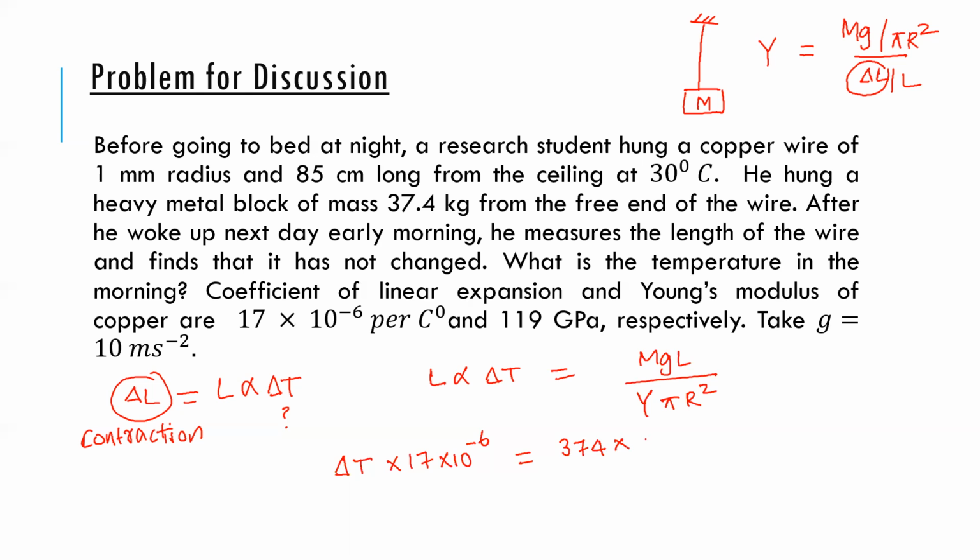Length is 85 centimeters, so I'll write it as 0.85. But length gets cancelled, no? Yeah, length gets cancelled. I forgot again here. So you can ignore that.